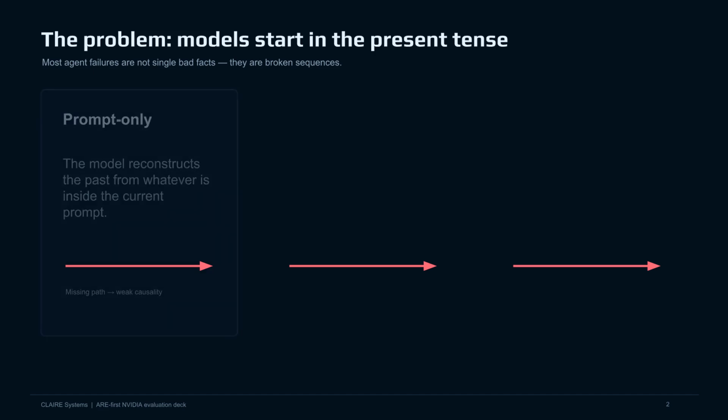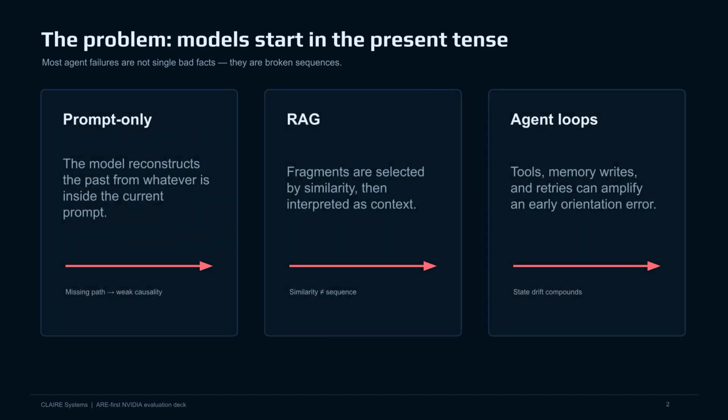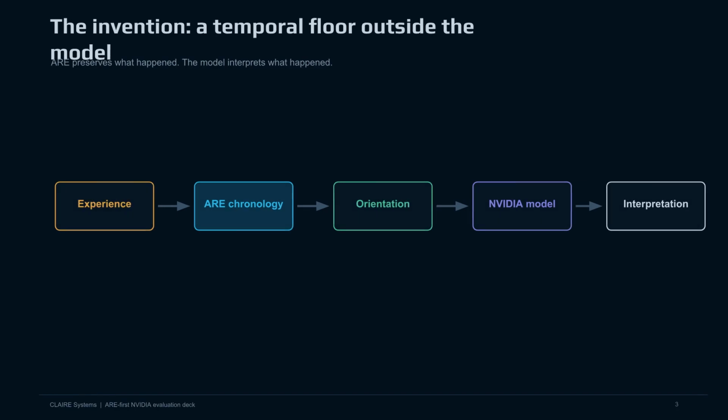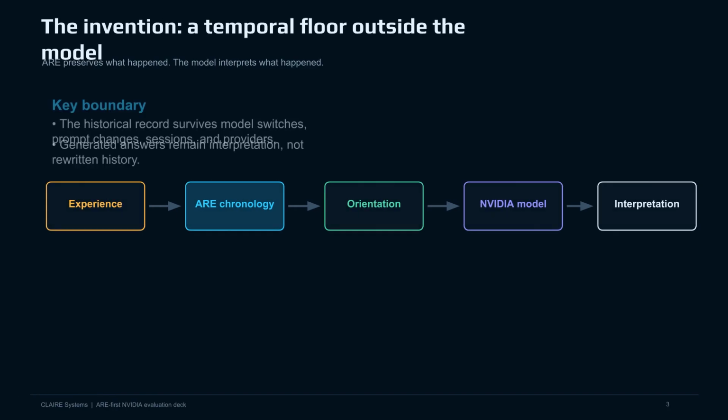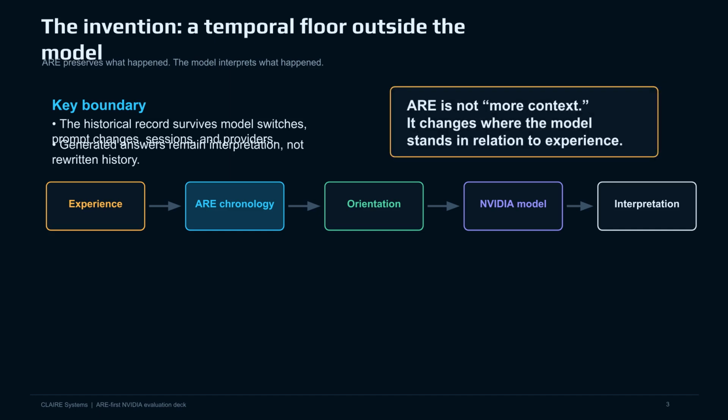This manifests in three ways: prompt-only, RAG, and agent loops. ARE is a temporal floor outside the model, preserving what happened. This key boundary means the historical record survives model switches, and generated answers remain interpretation, not rewritten history. It changes the model's stance in relation to experience.